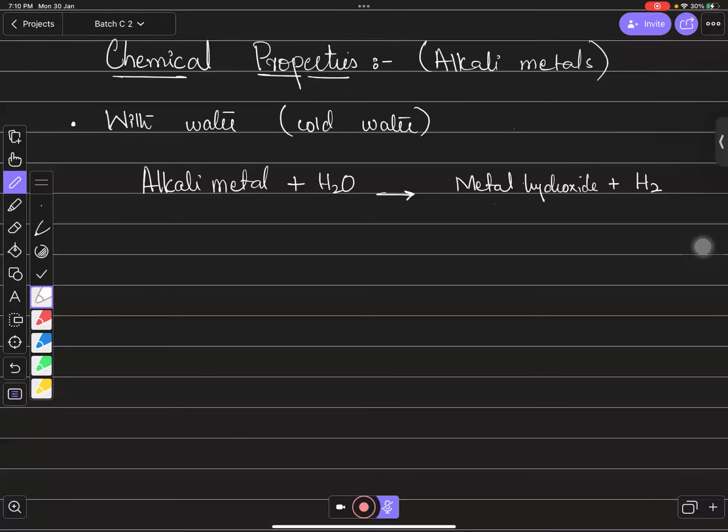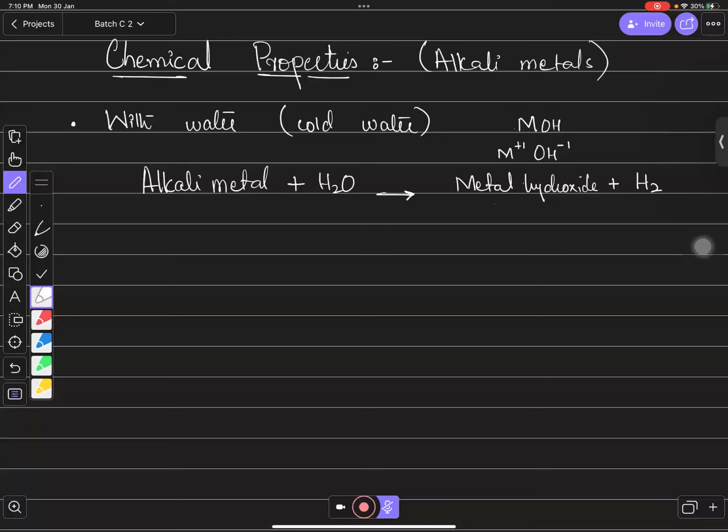You need to keep in mind that the charge of hydroxide is -1. The charge of hydroxide is -1. You need to learn this. And as we are talking about group number 1 right now, every metal of group 1 has a +1 charge. So whenever they combine together, they will form metal hydroxide without any number. There is no need of using brackets or any number. We just combine the elements together. That's it for the metal hydroxides.